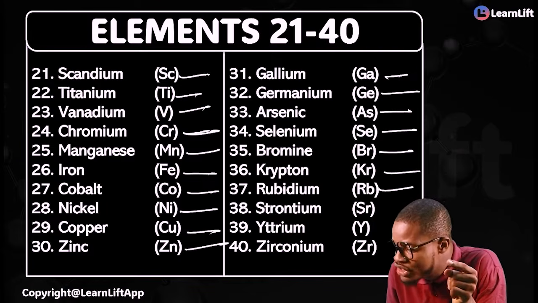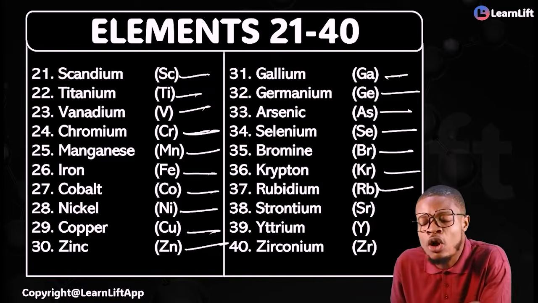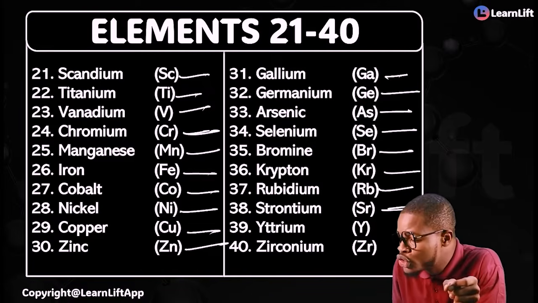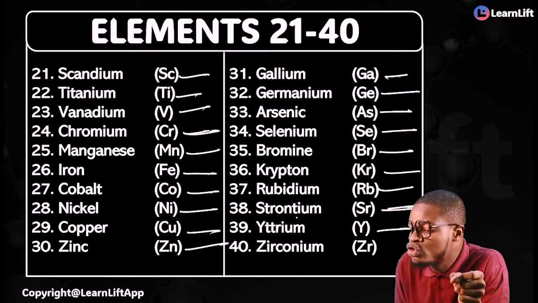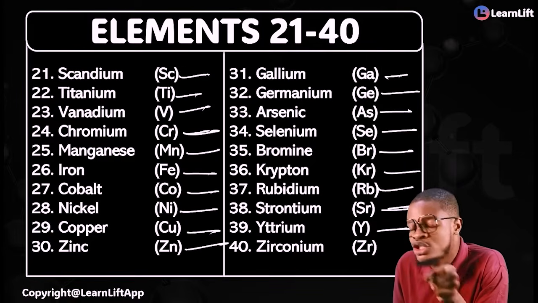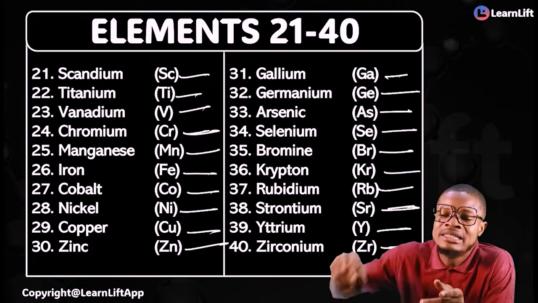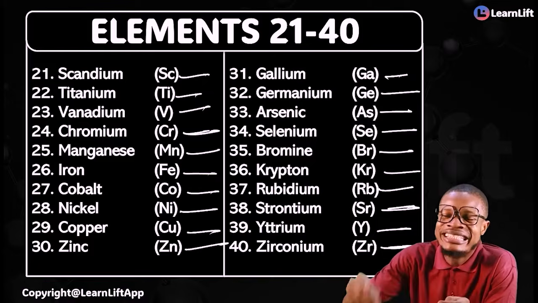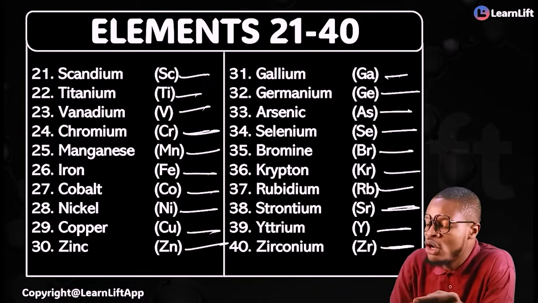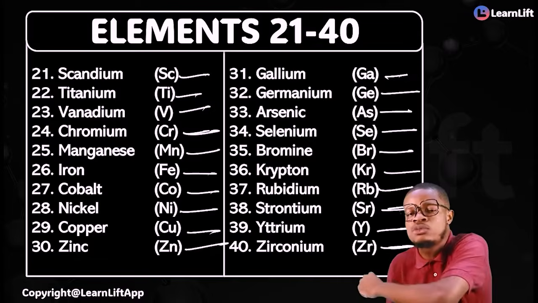Krypton, rubidium. Strontium, yttrium. This is strontium, not scrotum. Strontium, yttrium. Zirconium. This is zirconium. Germanium, arsenic. Selenium, bromine. Krypton, rubidium. Strontium, yttrium, zirconium.